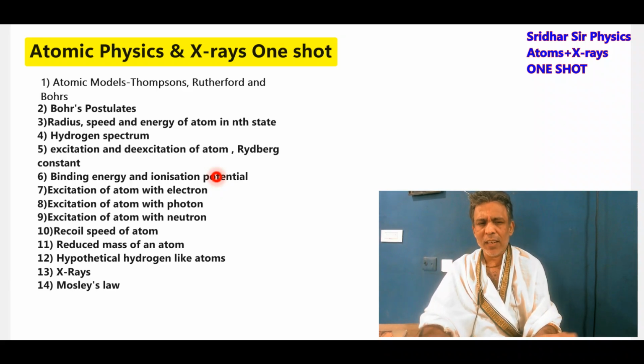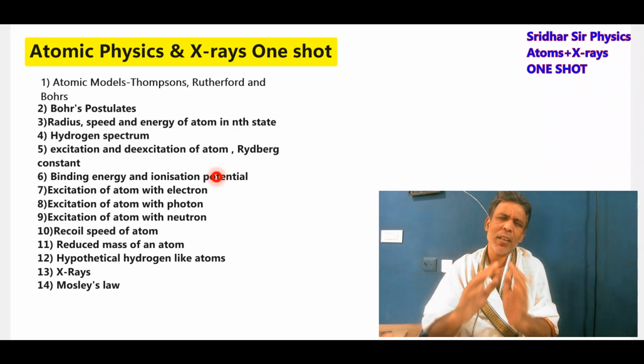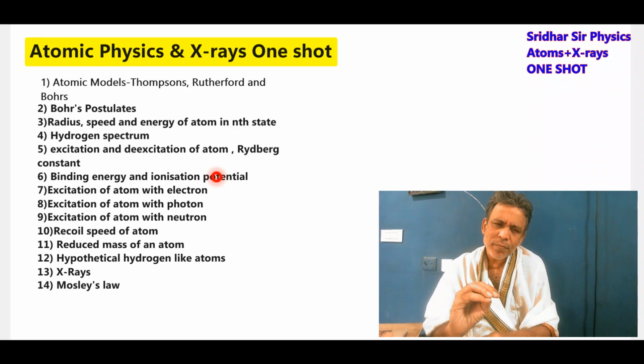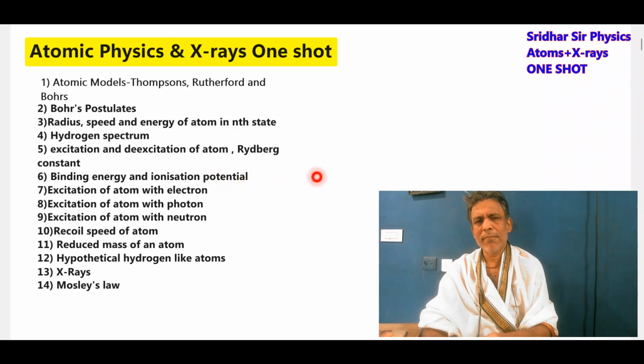Then we'll go for X-rays. In X-rays again the Coolidge tube, continuous X-ray, line spectrum, and Moseley's law. These are all the things there. A few are purely formula based. No need to bother, it's not conceptual. It's a purely formula based topic. As many formulas as you read daily and remember, you will be in a better position in the exam.